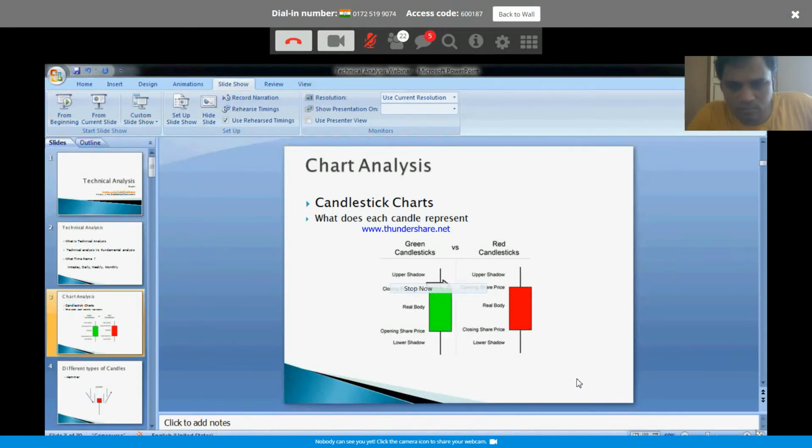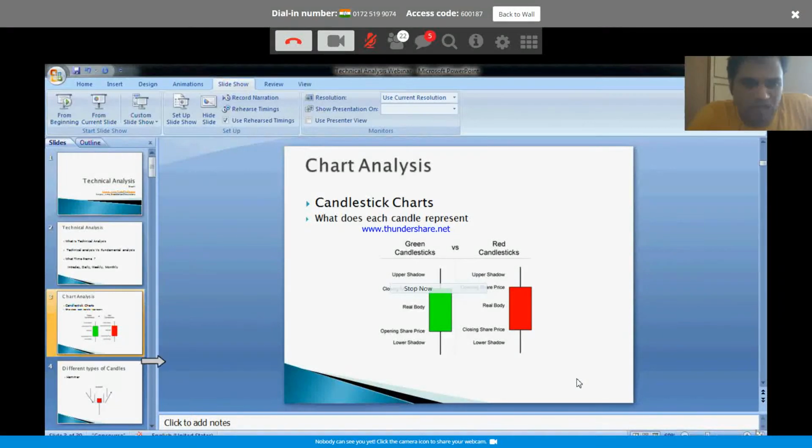So this is a bullish candle, opening price here, closing price here. This is called the upper shadow and lower shadow, or they are also referred to as wicks, the upper wick and lower wick. This is the main real body. Obviously, the longer the body is, the more bullish it is. But the smaller the body is, there is some kind of indecisiveness on that specific day, or depending upon what candle you are looking at.